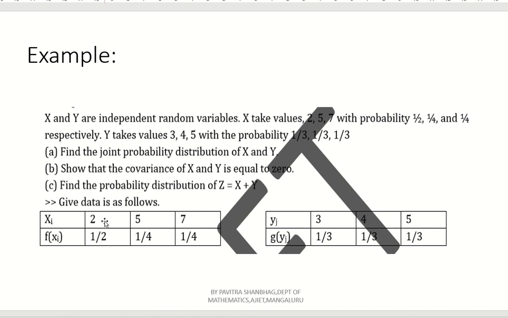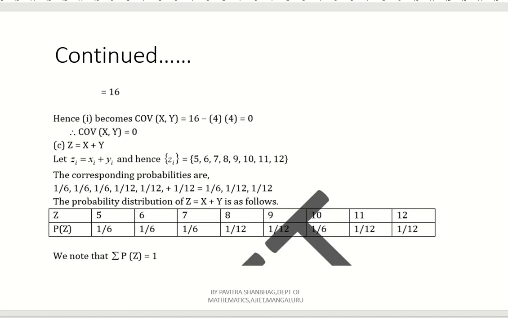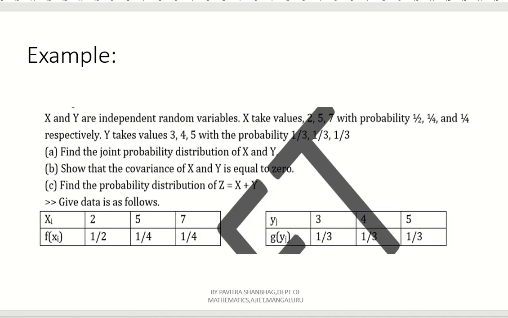See here: 2 plus 3, similarly 2 plus 4, 2 plus 5, 5 plus 3, 5 plus 4, 5 plus 5, like that, 7 plus 3. So what will you get at the end? How many terms will you get? 6. It starts from 5 and ends with 12, because the maximum term here is 7 plus 5, right? 7 plus 5, 12.